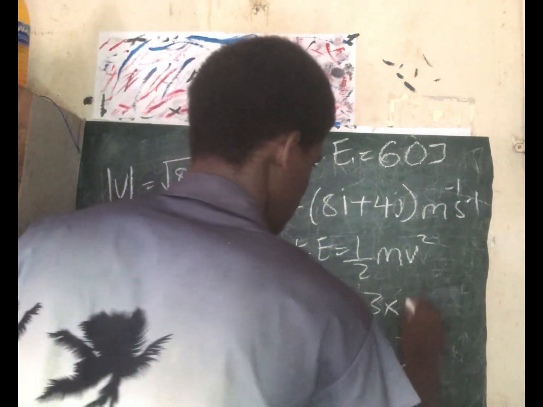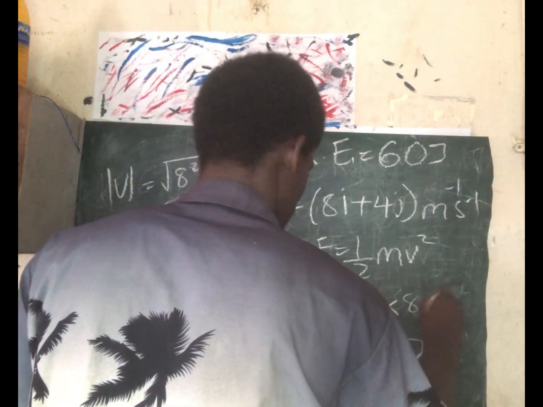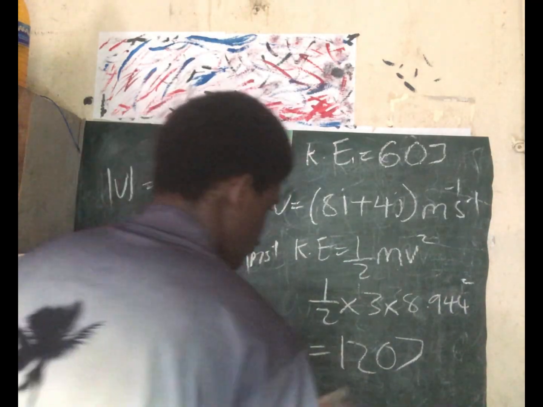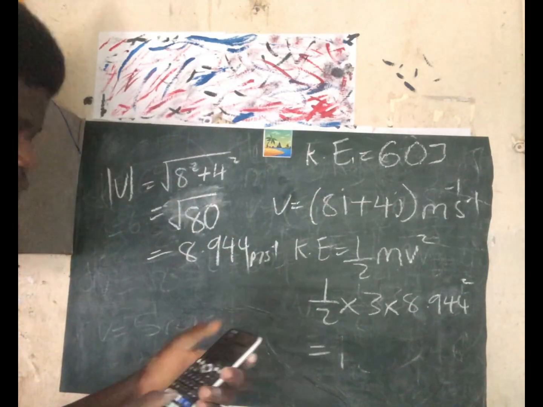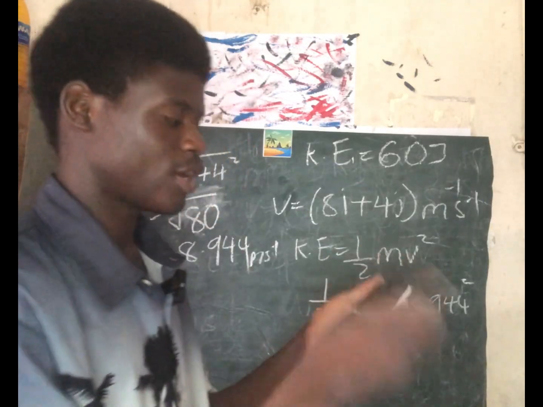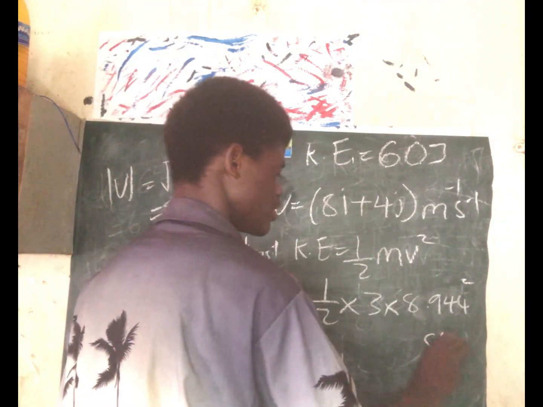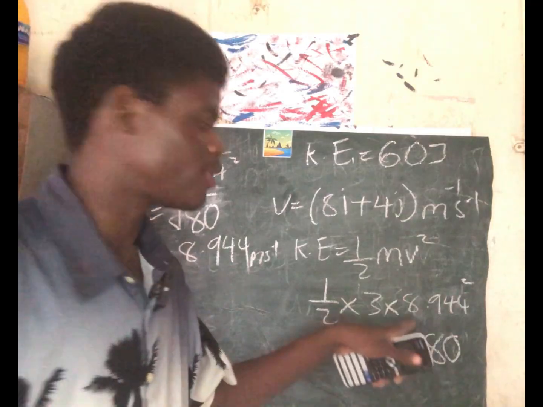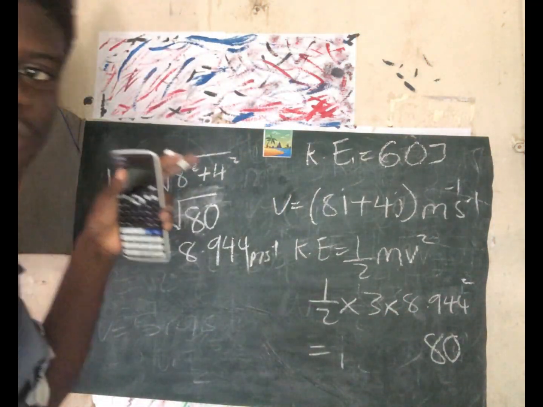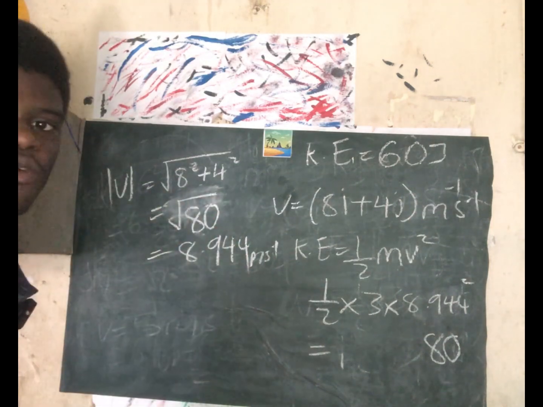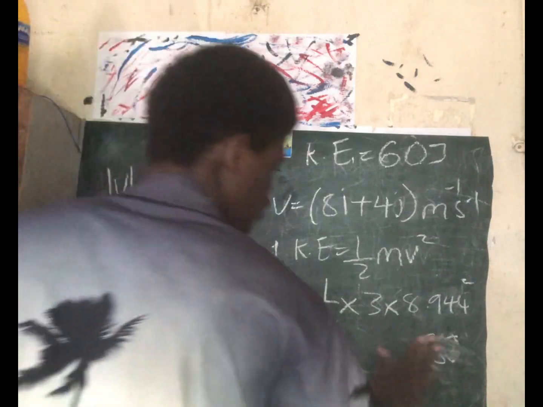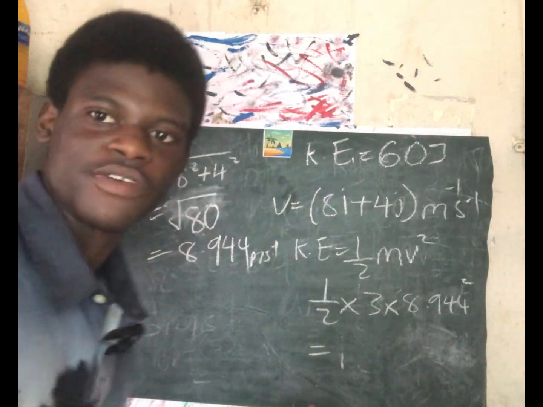So input it back. That's v squared. That's 8.944 squared. 8.944 squared will give you 79.9, which is approximately 80. So you can see it still gives us back 80. So instead of doing the square root, if you're looking for magnitude, you have to do the square root of this. Since it's kinetic energy and the square is still going to be there, you can just say, in the exam you need to be very fast.